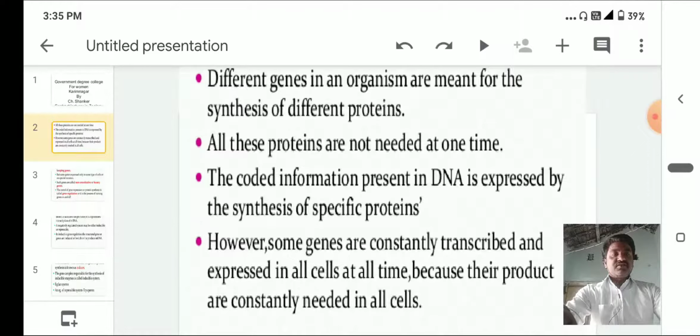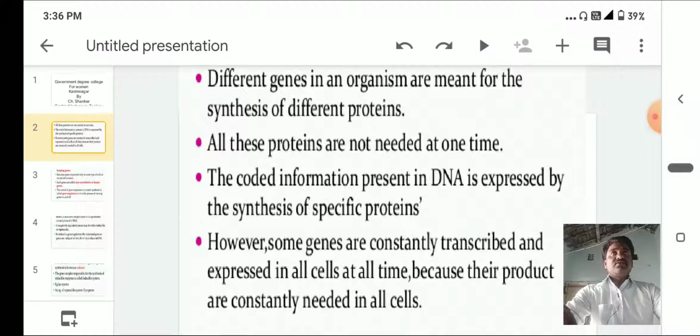However, some genes are constantly transcribed and expressed in all cells at all times, because their products are constantly needed in all cells.